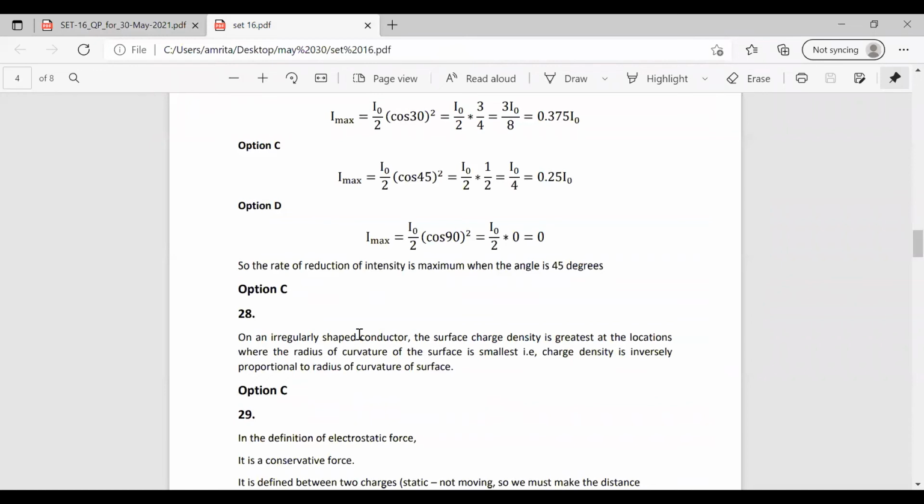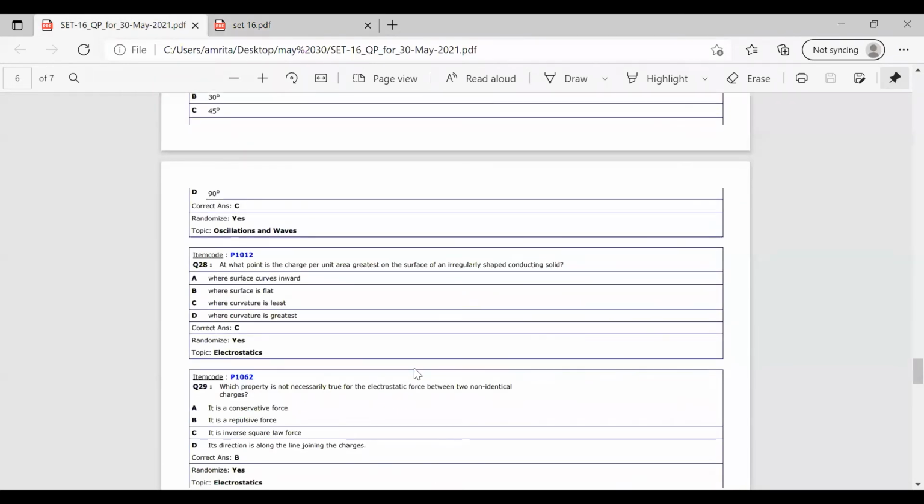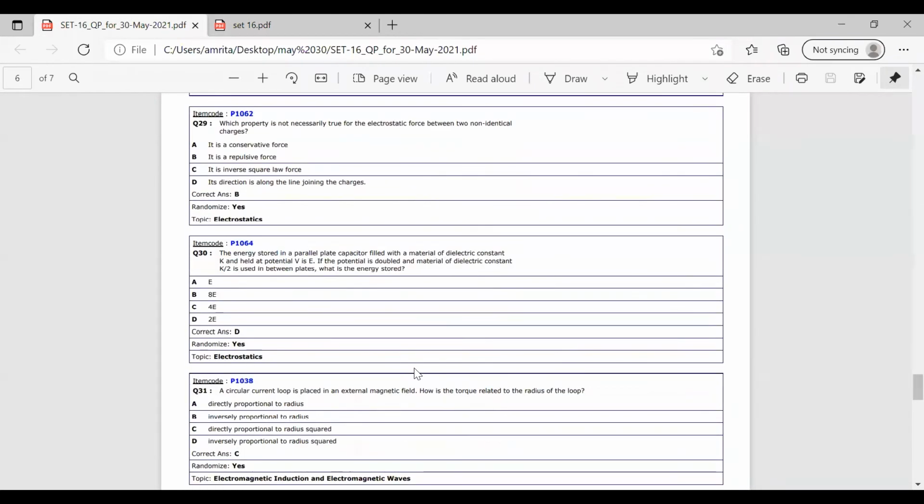All these are strictly based on some theories you have studied. So you have to refresh those theories to answer these questions. Okay. So the next question is a very, very simple question. It is question number 29.